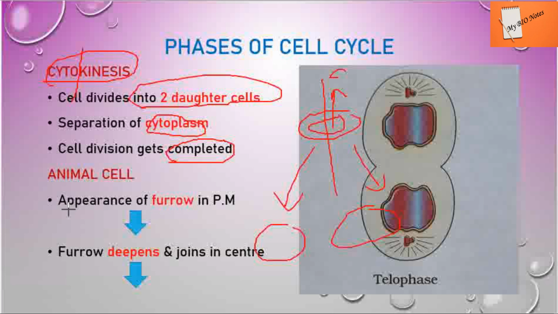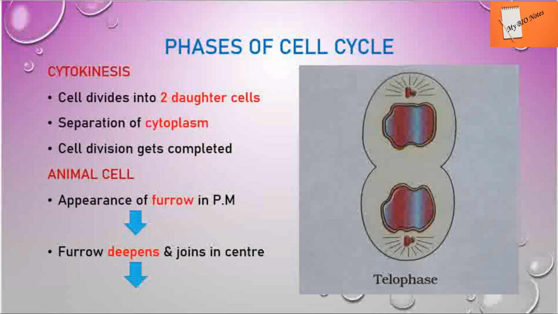And coming to the animal cell, when you take an animal cell, how cytokinesis will occur is that there is appearance of a furrow in the plasma membrane. You all know that in an animal cell, there will only be a plasma membrane as the covering.